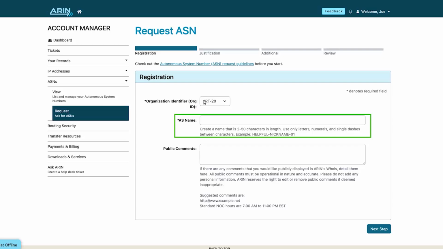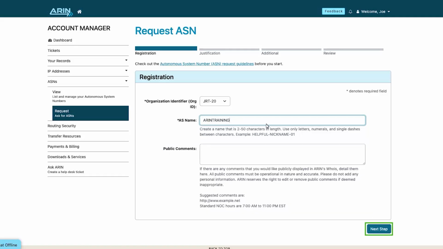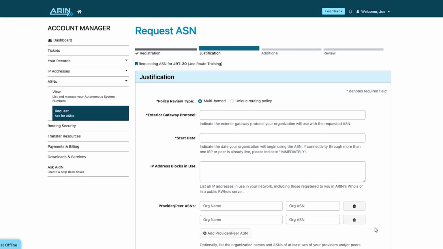Next, enter an AS name. This name will identify the ASN to other routing objects. This is a required field. You can also enter public comments to be displayed in ARIN's registry data. Suggestions include your corporate website or your Network Operations Center hours. When you are finished, select Next Step.